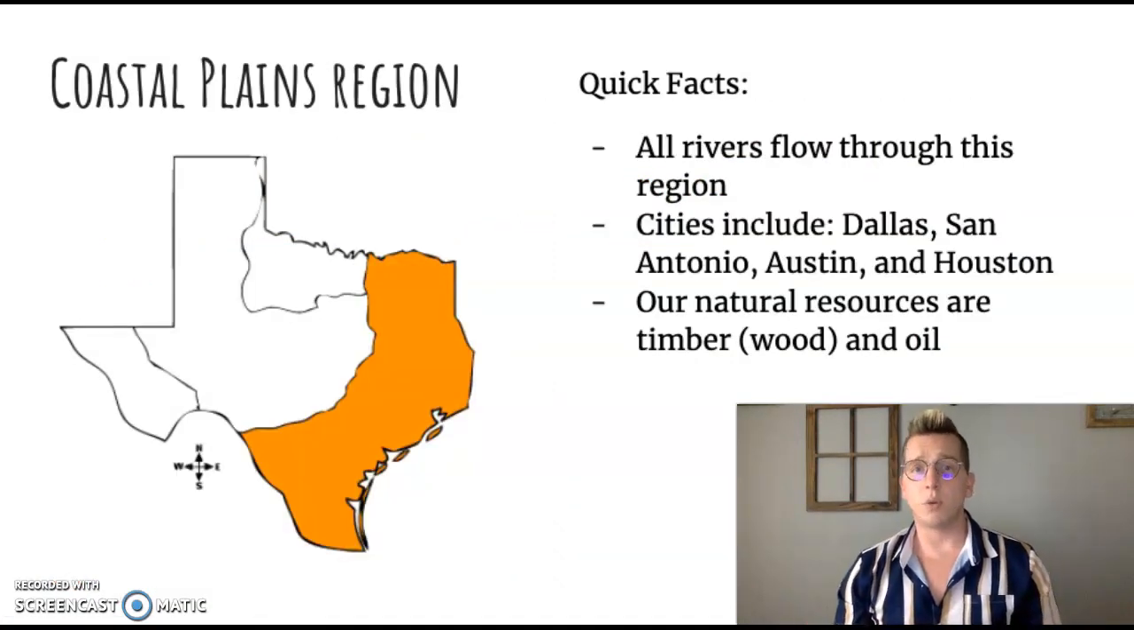So when we talk about the coastal plains region, some quick facts are that all rivers flow through this region, because they're all feeding out into the Gulf of Mexico. And some cities that are included here are all the big cities of Texas: Dallas, San Antonio, Austin, Houston. So we have the largest population too. So how are we making a lot of our money? That's going to be through our natural resources, things that are just already there in nature. That's going to be timber, which is just wood, and oil.